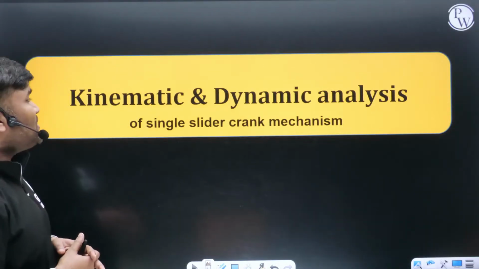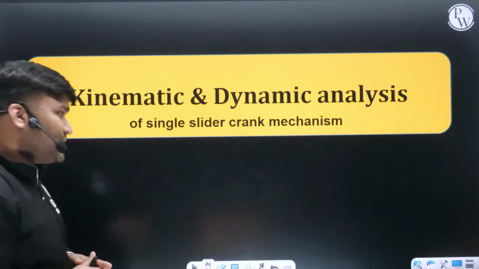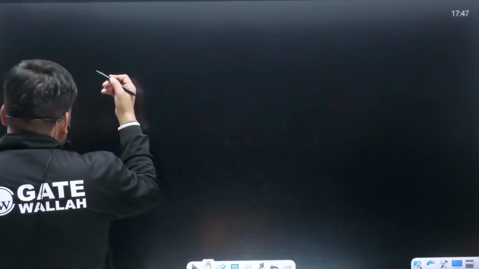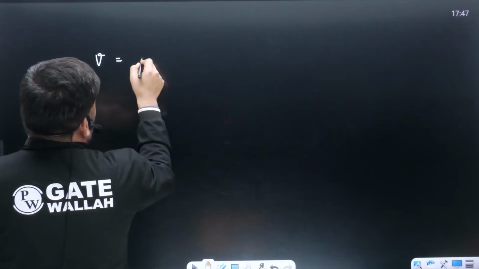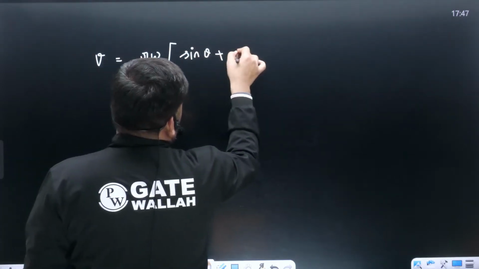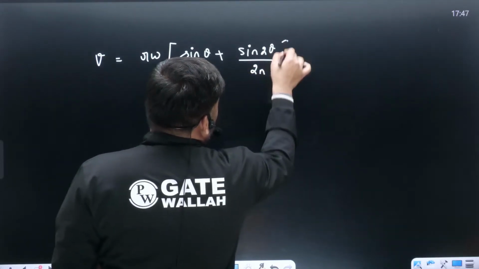Next, we are going to discuss about kinematic and dynamic analysis of single slider crank mechanism. Again, I'm saying bete, यहाँ पर there are going to be few type of questions. Kinematic analysis में they are going to ask questions. Crank का velocity is given, piston का velocity they may ask, piston का acceleration they may ask. You have direct formulas. Velocity of slider is equal to r omega into sin theta plus sin 2 theta divided by 2, and this is how you are having the formula.